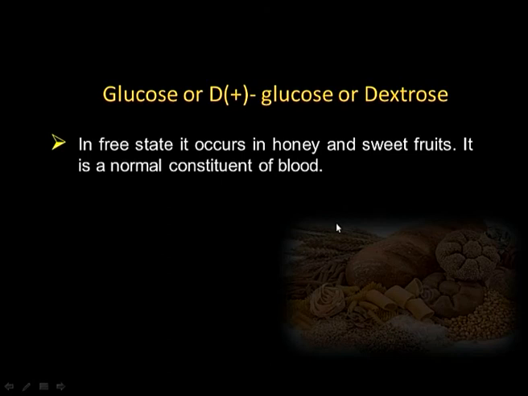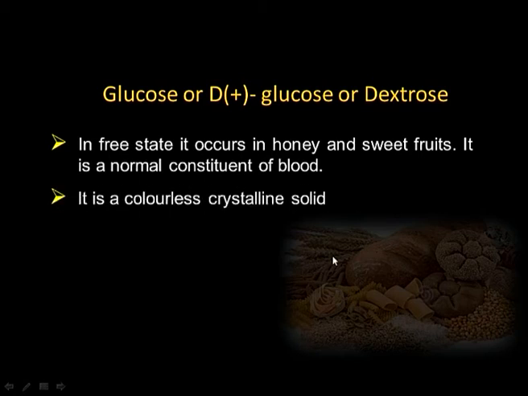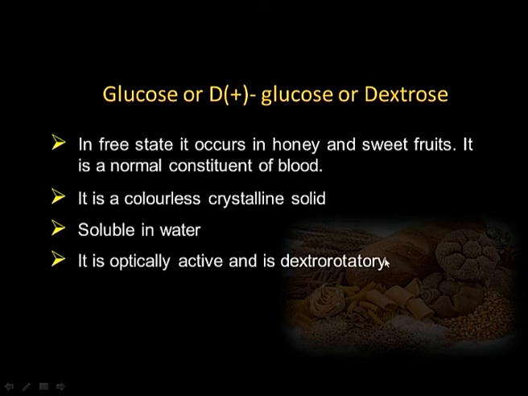Now, let us talk about the particular naturally occurring glucose which is called simply glucose, or also called D plus glucose, or it is also named as dextrose. In free state it occurs in honey and in fruits, and it is a normal constituent of blood also. It is a colorless crystalline solid soluble in water, and it is an optically active substance which is dextrorotatory.